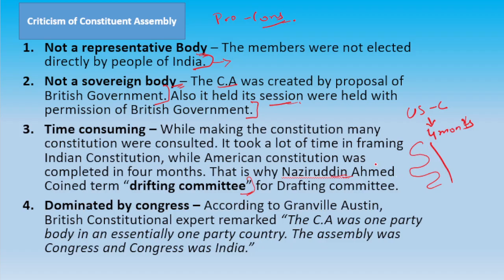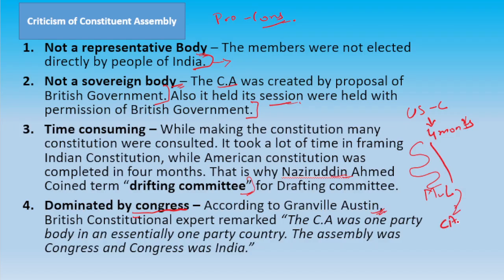Okay, and one of the criticisms is it was dominated by Congress. Granville Austin said that the Constituent Assembly was a one party body in an essentially one party country. As the Muslim League has gone now, who were the members of the Constituent Assembly?